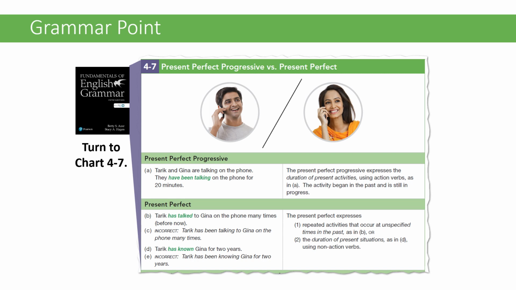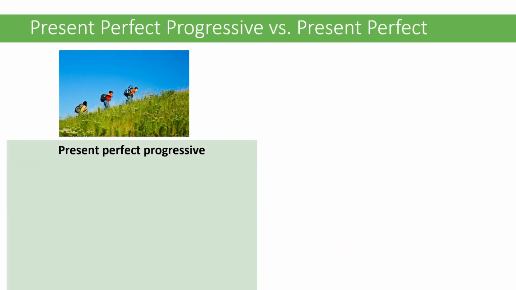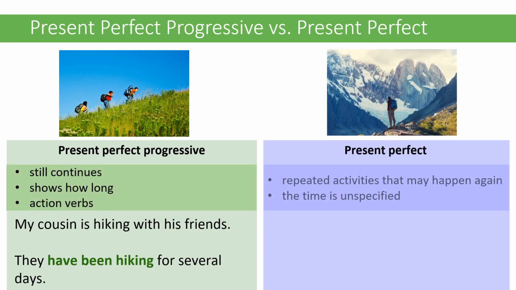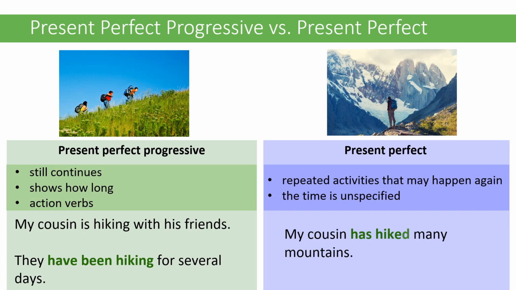Let's talk about a few important differences between the present perfect progressive and the present perfect. The present perfect progressive starts in the past and continues till now. It talks about how long. You need to use action verbs. So my cousin is hiking with his friends. They have been hiking for several days. This means that he's still hiking right now.